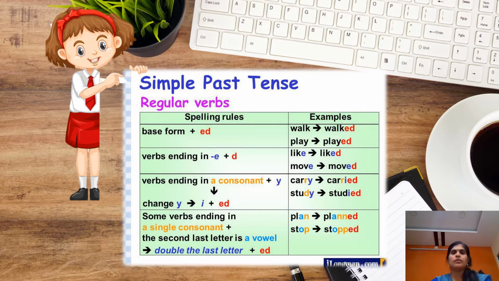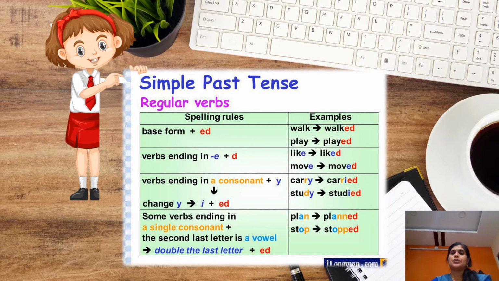The next rule, verbs ending in letter E plus D. That means here the word already ends with the letter E. In this case, we need to add only the letter D to make it into simple past tense. For example, like, liked, move, moved.